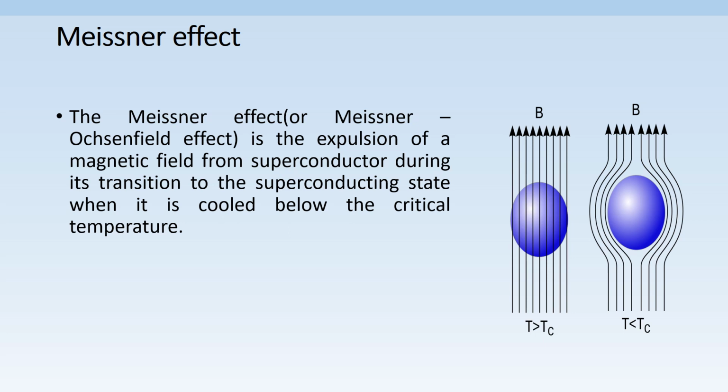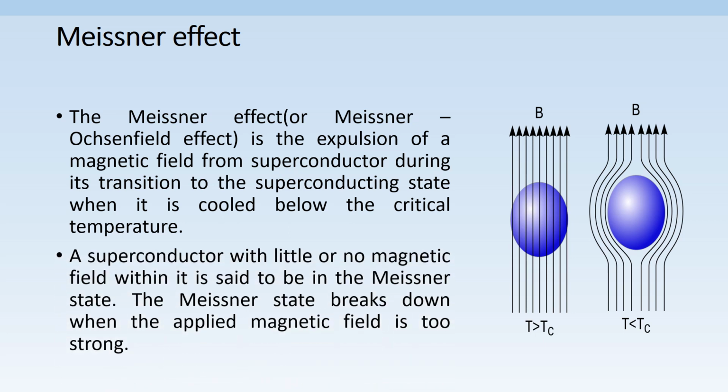The Meissner effect is stated as expulsion of magnetic field from superconductor during its transition to the superconducting state when it is cooled below the critical temperature. A superconductor with little magnetic field is said to be in a Meissner state, and this Meissner state can be broken down when applied magnetic field is very strong.